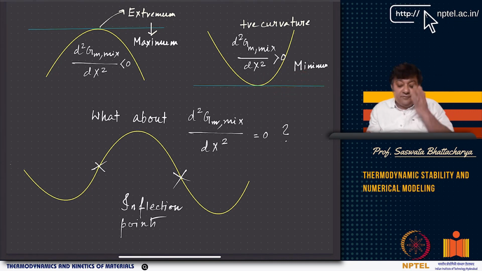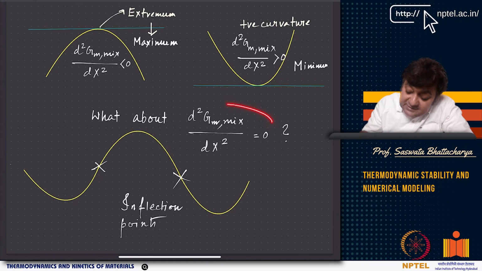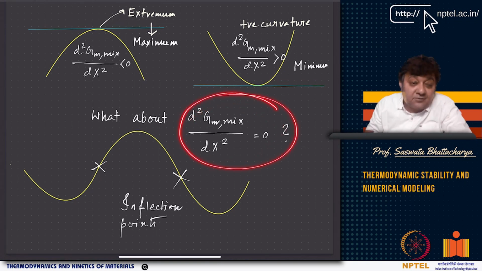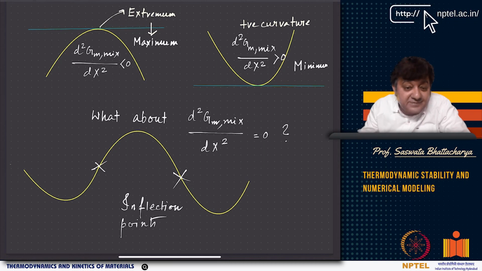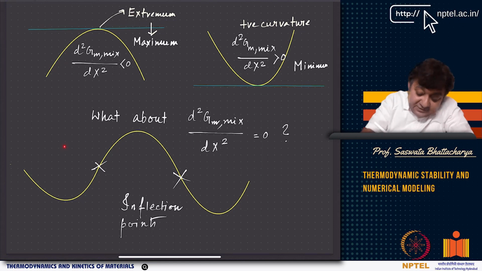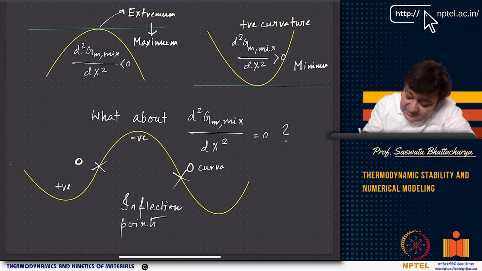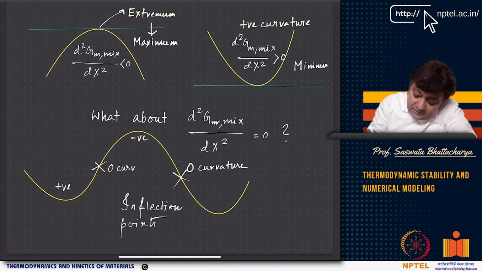Now there is also a possibility that the second derivative is 0. Second derivative equal to 0 gives you the point of inflection. Inflection is where you change from positive curvature to negative curvature, through zero curvature. These are zero curvature points, and they are called points of inflection.